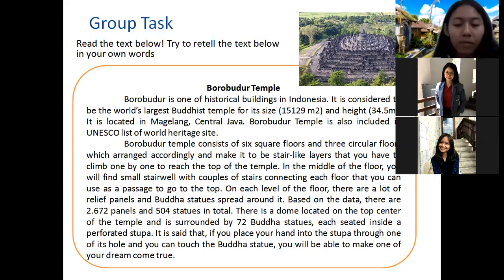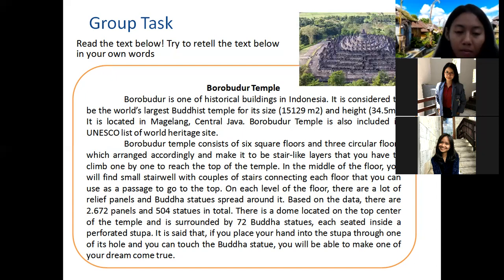The next important information about Borobudur is that it consists of 6 square floors and 3 circular floors, which are arranged accordingly. There are 2,672 panels and 504 statues in total.